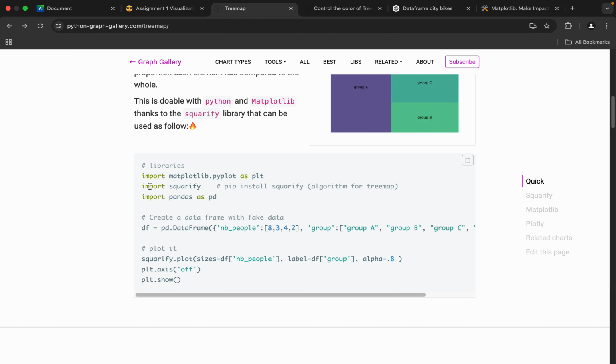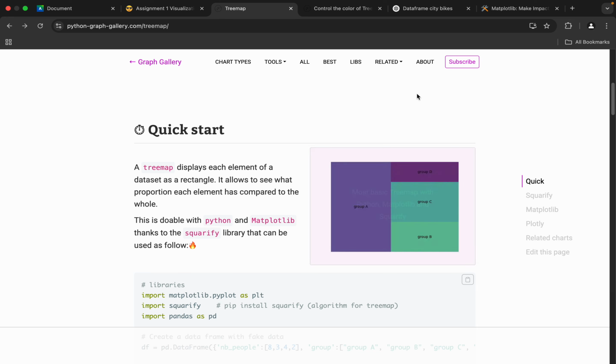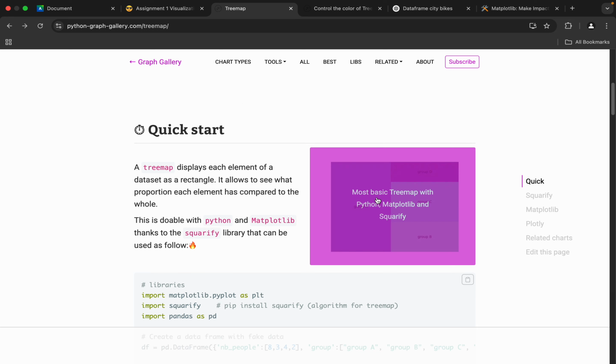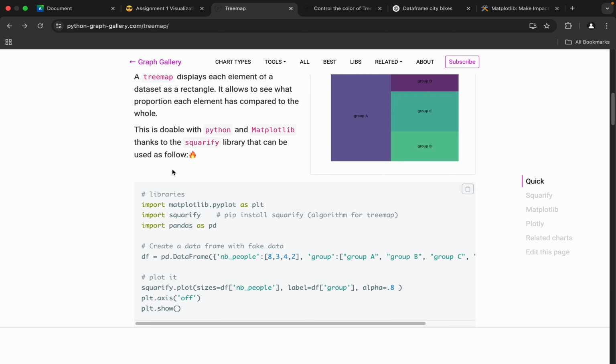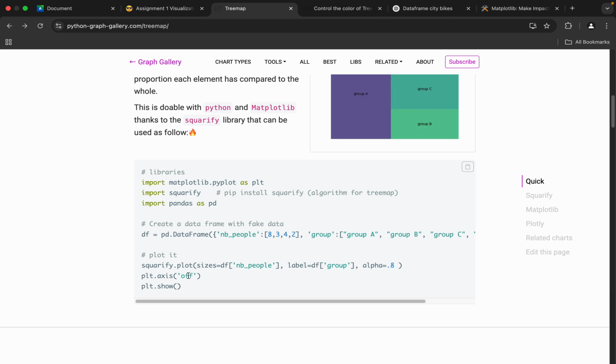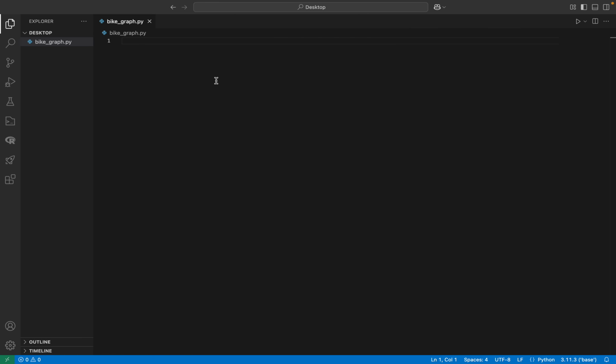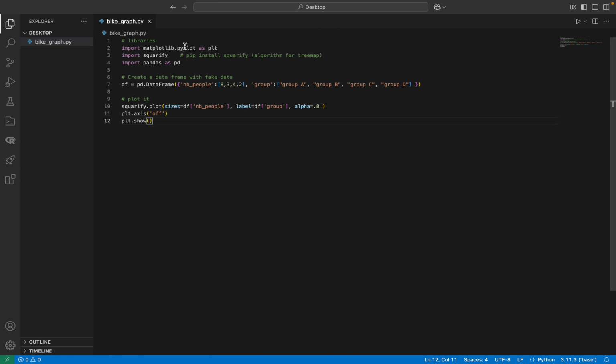So to start, I just found a real simple tutorial on how to make a basic plot with your squares and I guess titles. So yeah, I'm gonna start off by just copying this code and using it as a basis for my own tree map. So we'll go right to here, and paste it in.